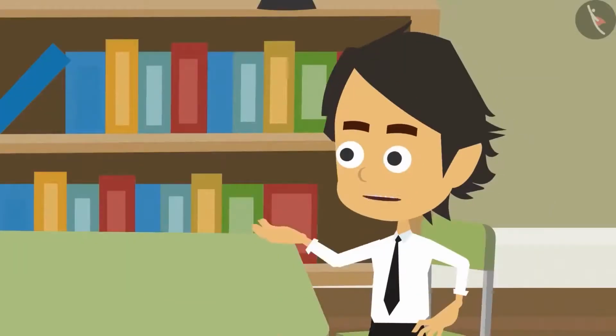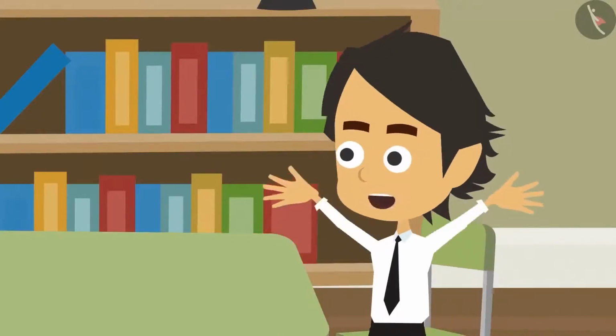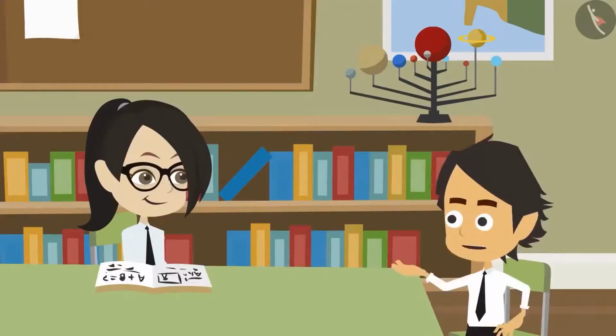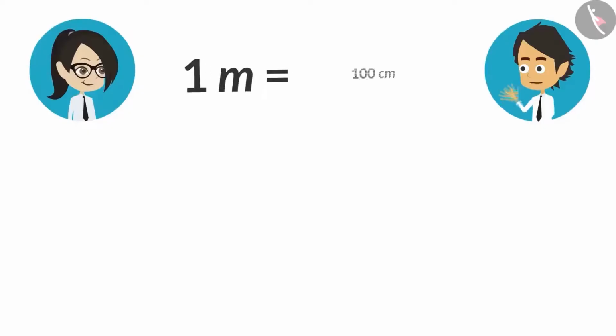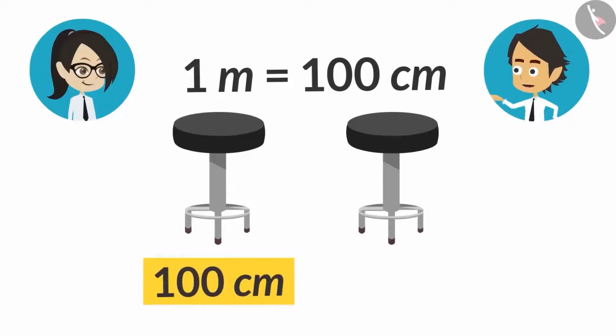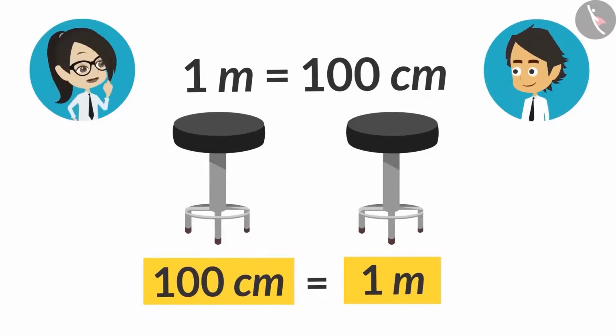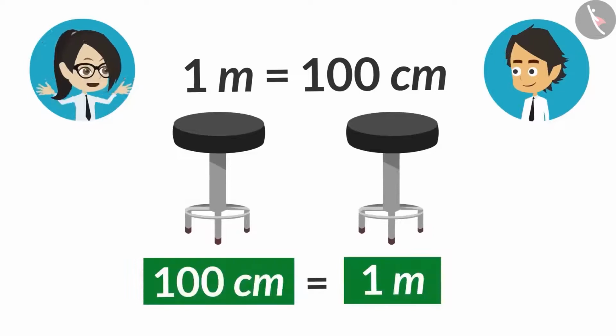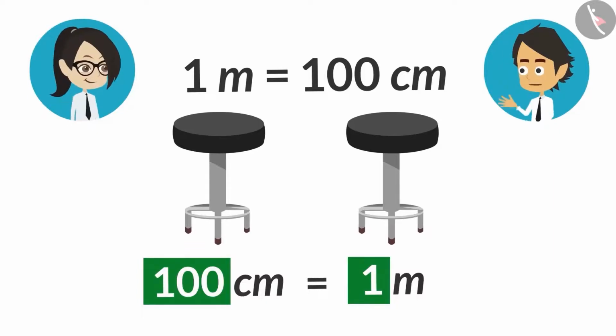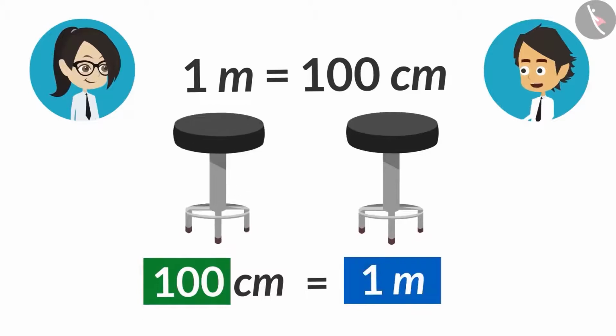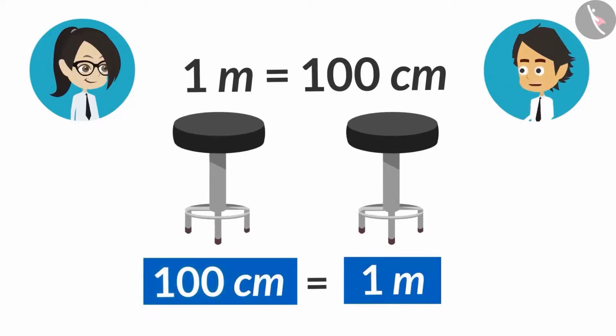Look, centimeter and meter are two different units of measurement to measure length. 1 centimeter is smaller than 1 meter. 1 meter has 100 centimeters in it, which means when an object is 100 centimeters, it will be equal to 1 meter. Okay, like here, the length of one object is written with different units of measurement. Therefore, there is a difference in their value too. Yes, and look, despite the value being less, the length of this object is equal to the other object.